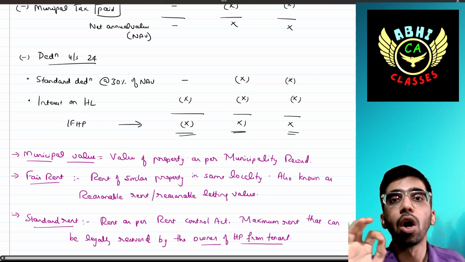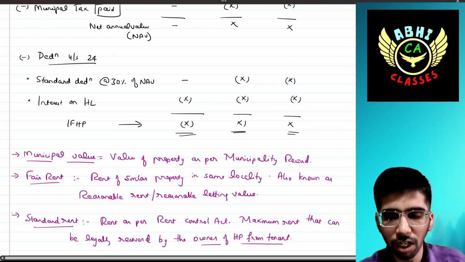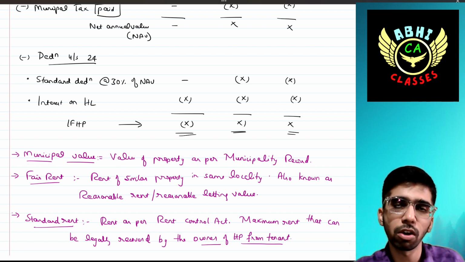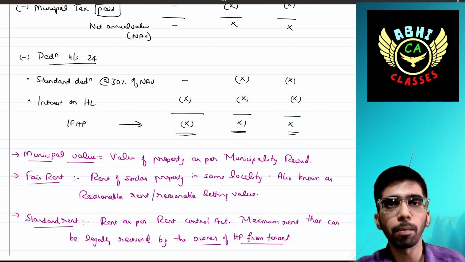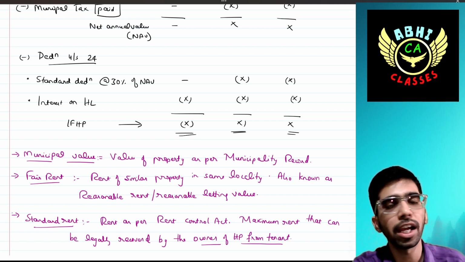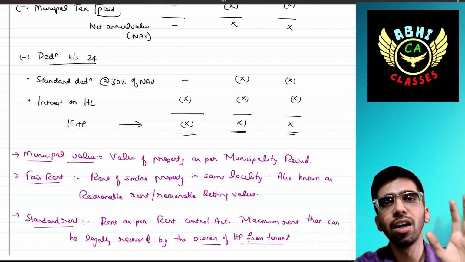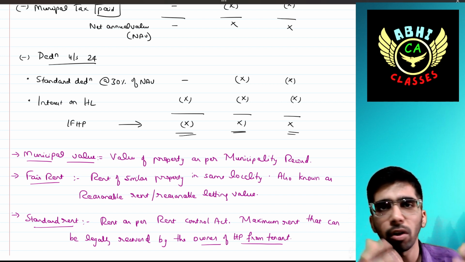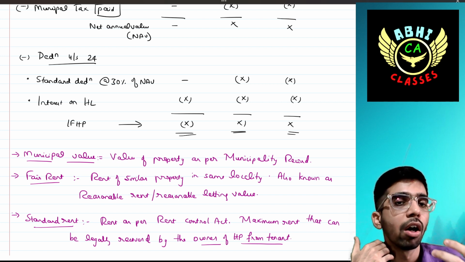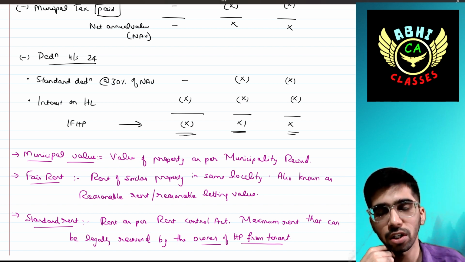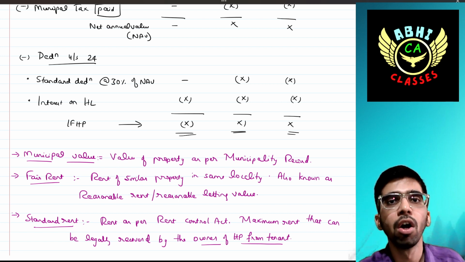Minus interest on housing loan will be taken. For self-occupied house property, there will be interest. For let out house property, there will be interest. Or deemed let out house property, there will be interest. Then we have to deduct. For self-occupied, it is always negative or nil. Nil, in the case where the assessee has not borrowed any loan for the self-occupied property, in that case, the income of that self-occupied house property is treated as nil, because there is no income, no expense at all. If he has borrowed some amount, then that interest portion will be treated as deduction. The net final value will be a negative figure.